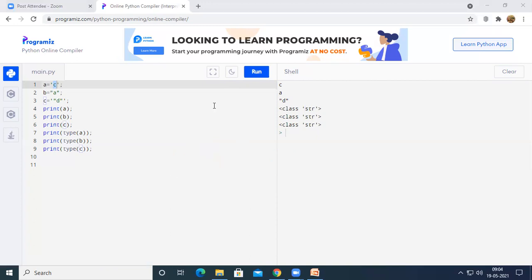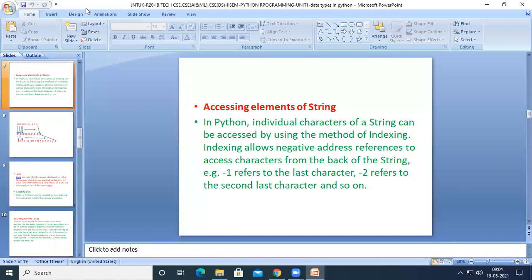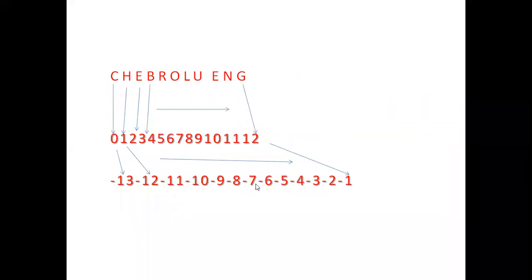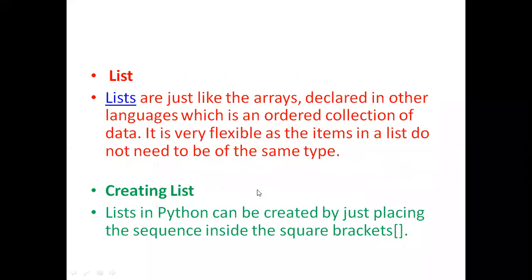So let us see the next one. List, right? So lists are just like the arrays declared in other languages, which is an ordered collection of data. It is very flexible as the items in a list do not need to be of the same type.